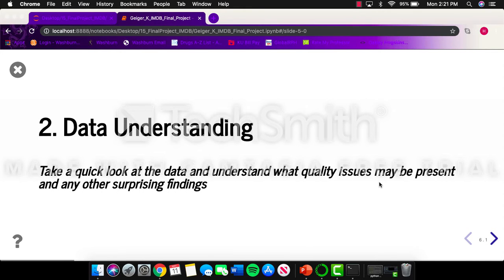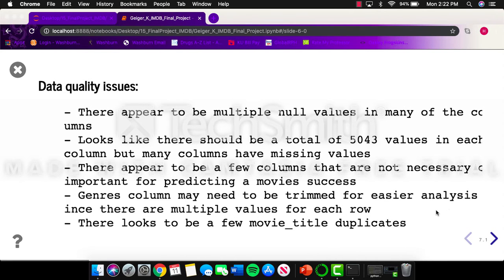So the second part was data understanding, taking a quick look at the data and finding any data quality issues that might be present. After doing my analysis, I found that there appeared to be multiple null values and missing values through many columns of the data set. There also appeared to be columns that were not necessarily important to predicting IMDb score, or not as significant as other variables, so they could probably be removed to shorten up the data set column-wise.